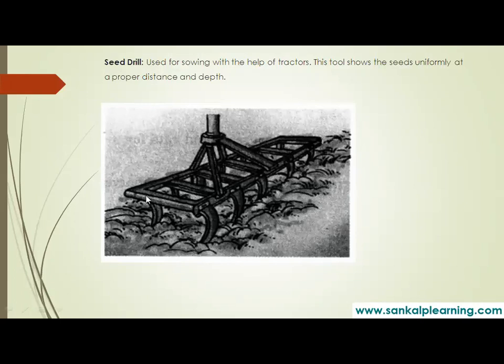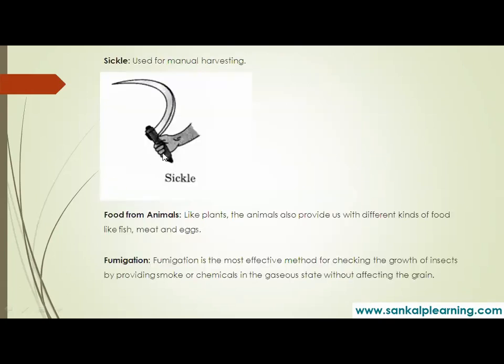Seed drill is used for sowing with the help of a tractor. Here these sharp edges, what you are seeing, they contain seeds. Grains are put here, which get transferred to the entire tool, and here the seeds get sown. So this tool sows the seeds uniformly at proper distance and at proper depth into the soil. Then sickle we have come across. It is used for manual harvesting.